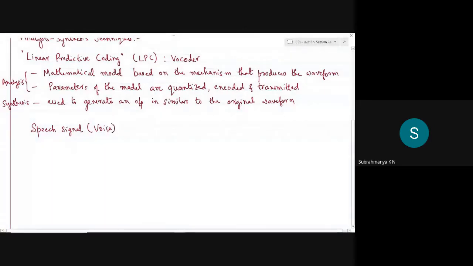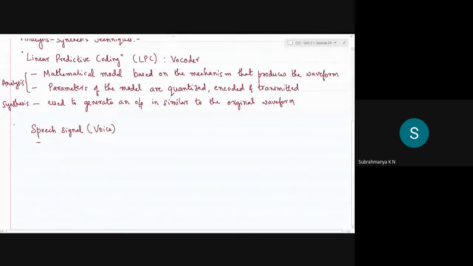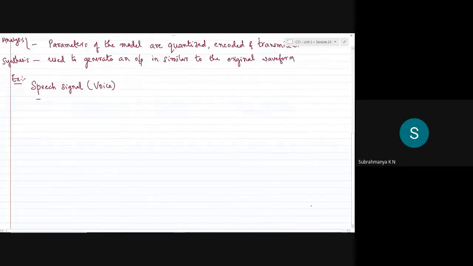Since we will be building a mathematical model, we should know the mechanism by which the speech signal is produced. So it's an example or an application involving linear predictive coding, which will be clear from whatever I'm telling in generic. We should know how the speech signal is generated.